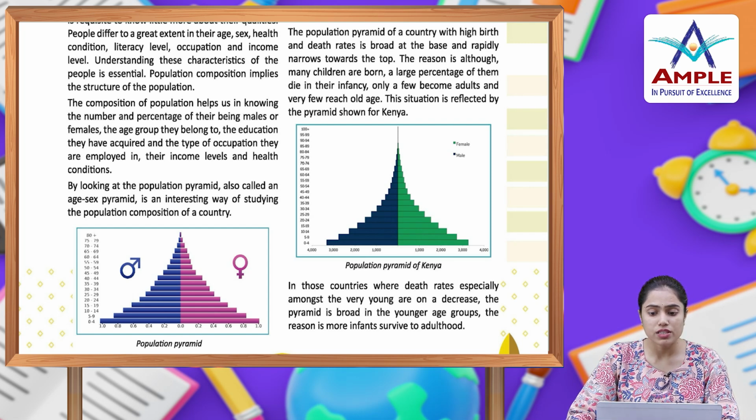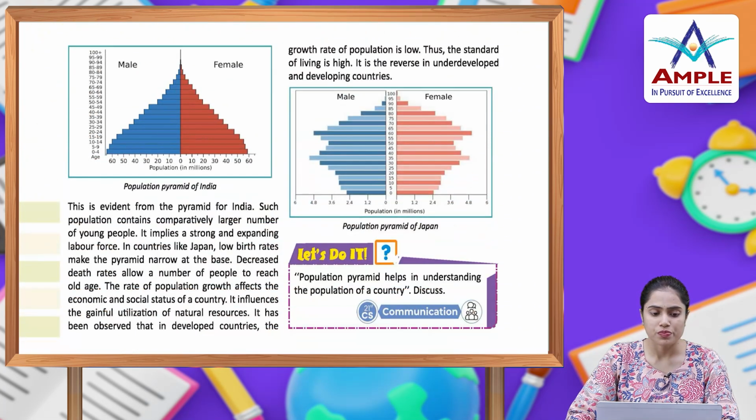In those countries where death rates, especially amongst the very young, are decreasing, the pyramid is broader in the younger age groups. The reason is more infants survive to adulthood. This is evident from the pyramid for India. Such a population contains a comparatively larger number of young people. It implies a strong and expanding labor force.